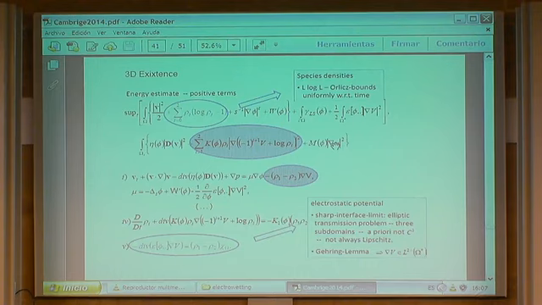Which is the form of this function that you have in front of the chemical potential, this M of phi? It is some bounded function, whatever you want. Bounded, just bounded. You get estimates on mu if this function does not go to zero. It's uniformly bounded above and below, it doesn't go to zero. The mobilities are always strictly positive.